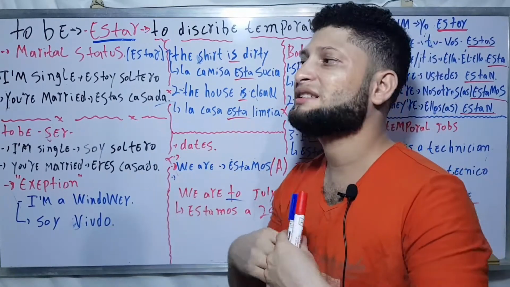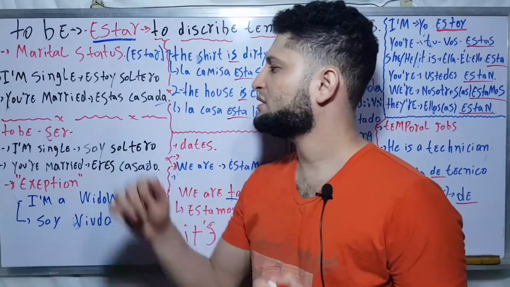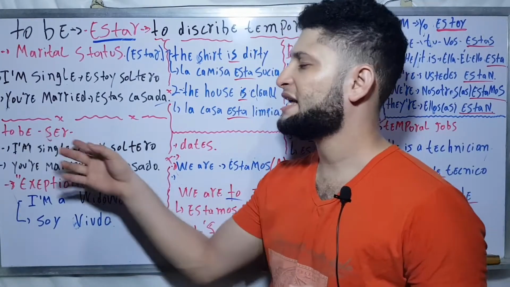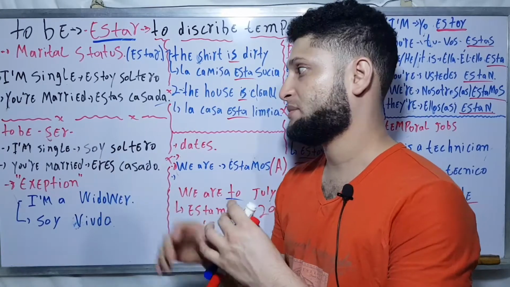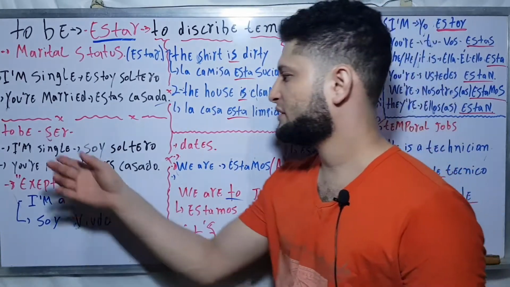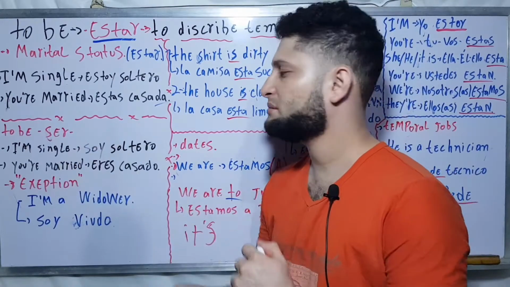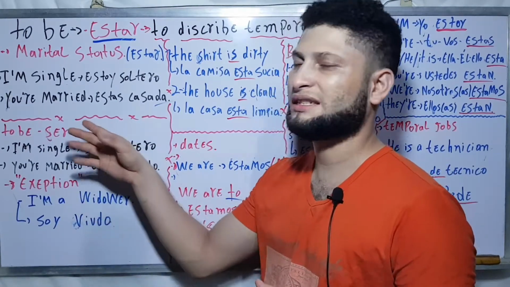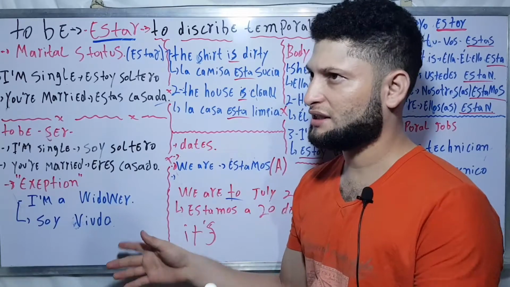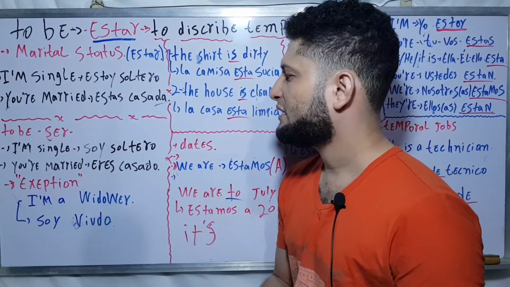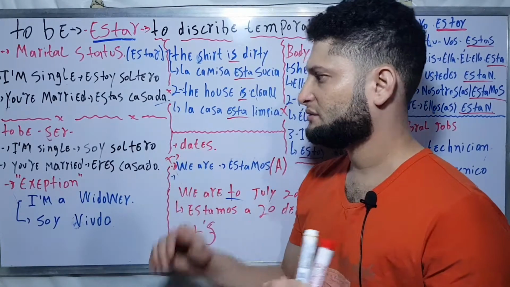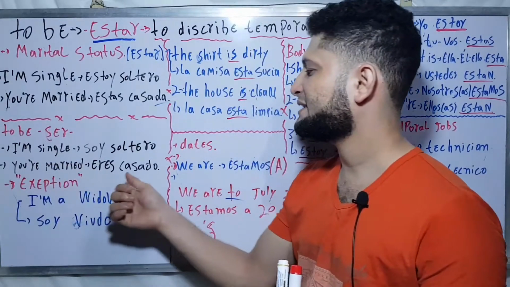As always, there is an exception. The example with the verb to be, ser, this is the exception. But first of all, this example, I'm single, as I said previously, soy soltero, with the verb ser. It's the same idea that you don't have a girlfriend, you are not married. So you are married, eres casado.